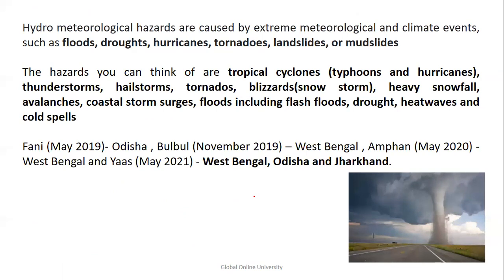They also come in the form of typhoons, or blizzards, that is heavy snowfall, avalanches, or floods including flash floods. The latest ones are Tauktae in May 2021, Bulbul in November 2019 in West Bengal, Amphan, again in West Bengal, and Yas in West Bengal, Odisha and Jharkhand. So I have listed the latest ones, and you can get them as part of your current affairs also.